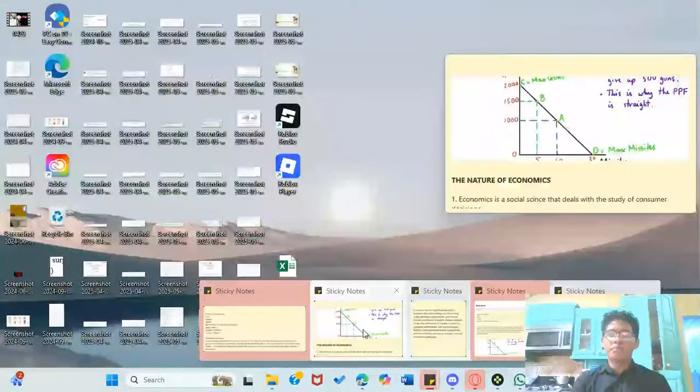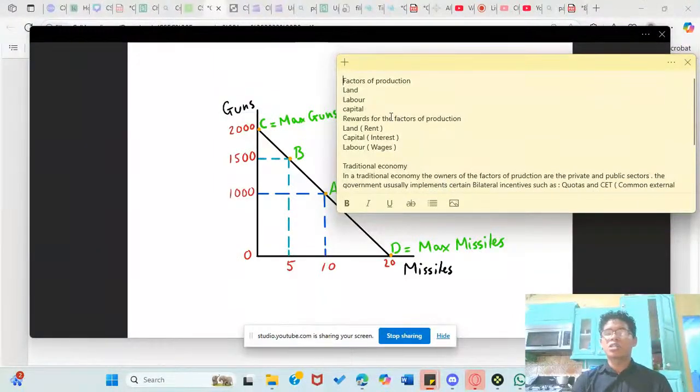Economic factors of production include land, labor, and capital, with the rewards of each factor. This is on the nature of economics. This is a basic introductory class to that. We did look at the basic introductory class in the last class. In this video, we'll be applying those concepts.